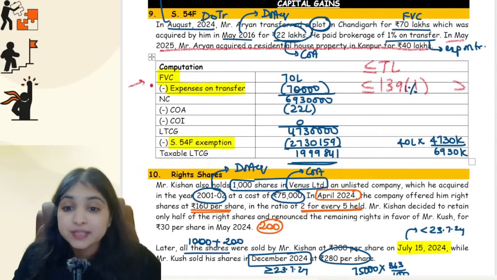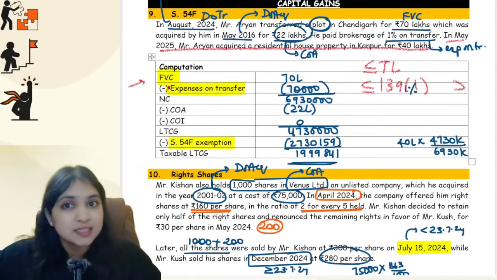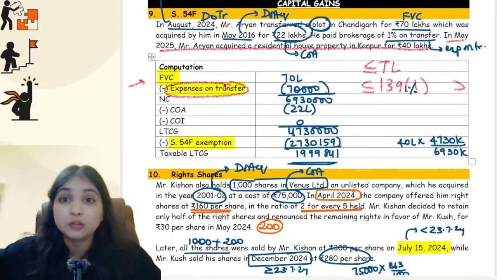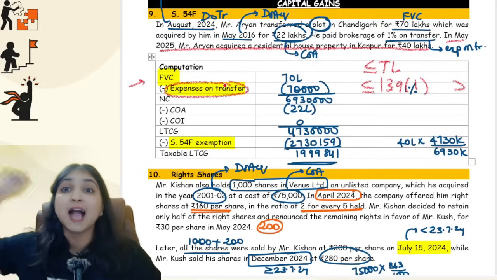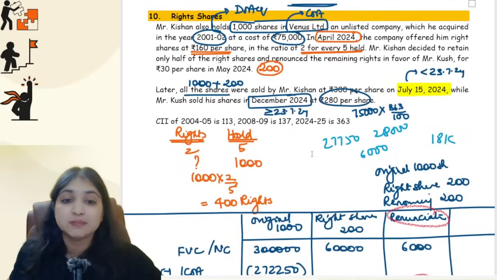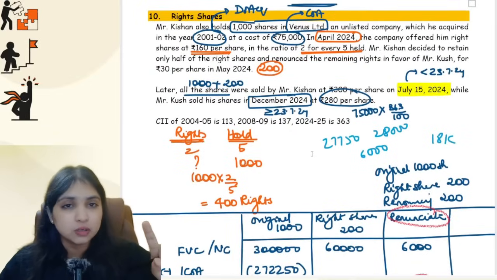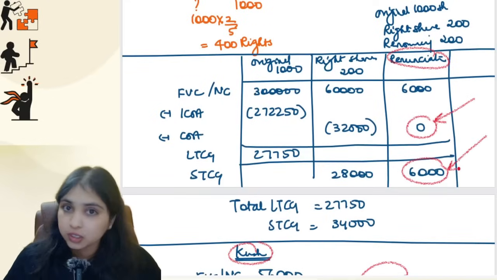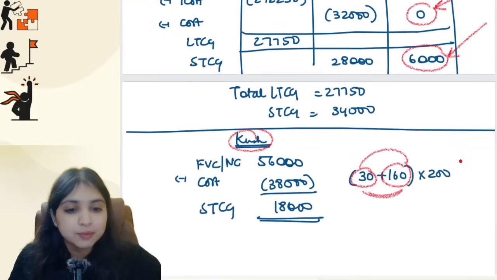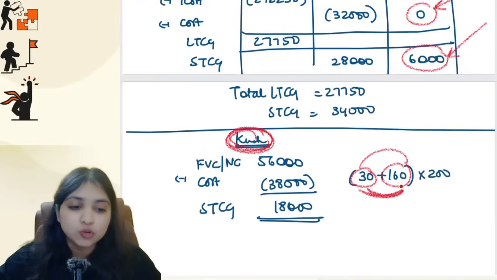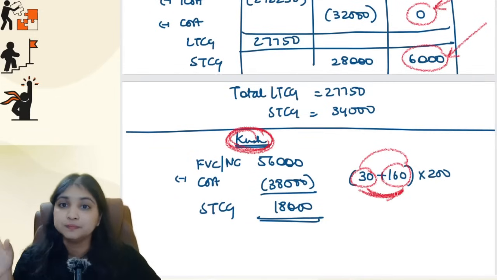Okay, FVC, don't forget, two adjustments are possible over here. One is your 50C and the other is 50CA. Expense on transfer, don't forget, whatever is a percentage, it will be a percentage of the actual consideration, not the SDV number. Alright, then our last discussion was with respect to rights shares, that with respect to renunciation, the cost of acquisition will always be 0. It will always be short term only, point number 1. And point number 2, the person to whom we are renouncing the right, for him, he will have two costs: 30 rupees which he paid to Kishan and 160 rupees which he has paid to the company.